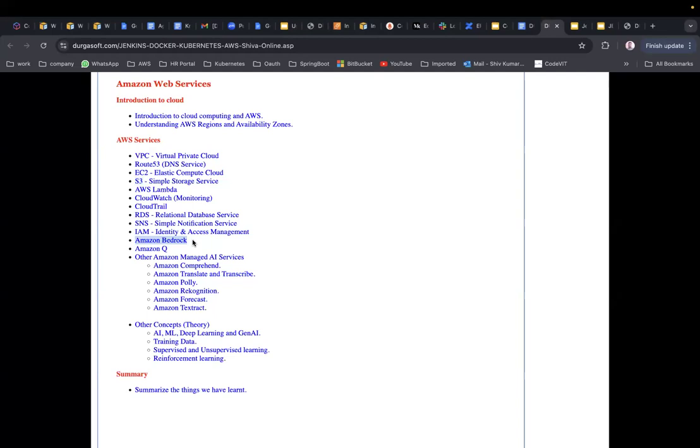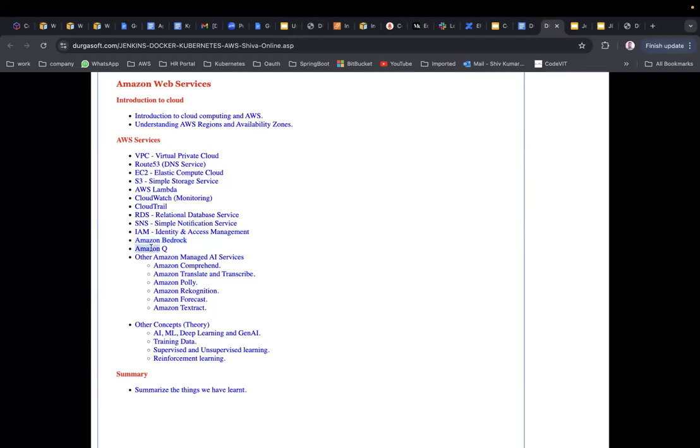Actually, we are going to train the model with our own organization data. We are customizing the model. Do not worry about all these things now. Just keep in mind, we are going towards the AI services as well.